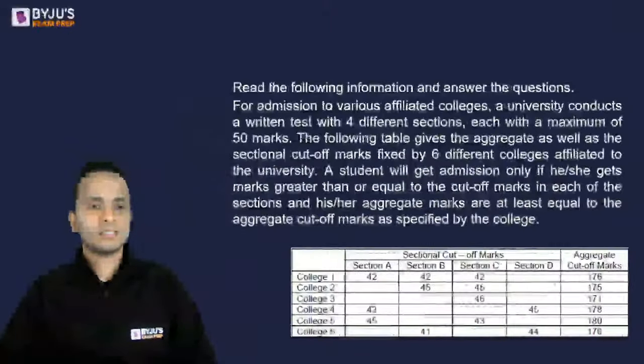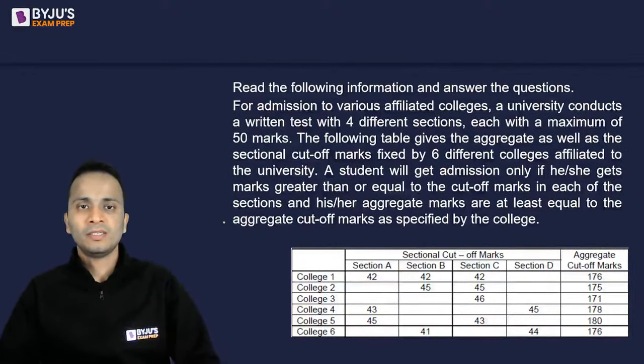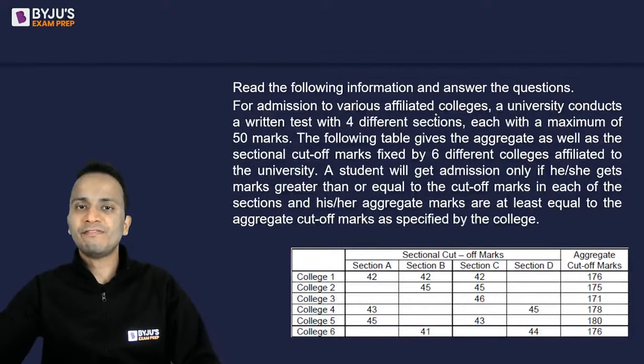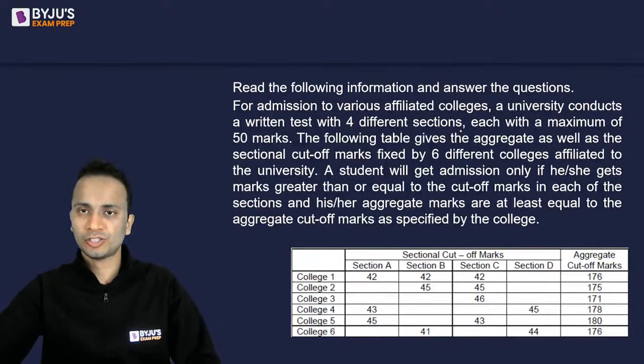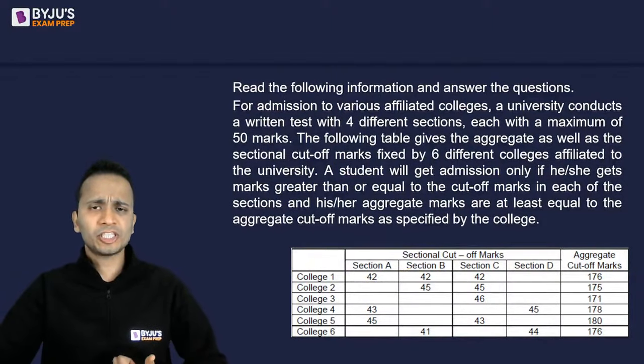Wait. So let us read the information first of all. Let's read it with me. For admissions to various affiliated colleges, a university conducts a written test with 4 different sections, each with a maximum of 50 marks. So section A, B, C, D, as you can see in the table, and each section maximum marks is 50.